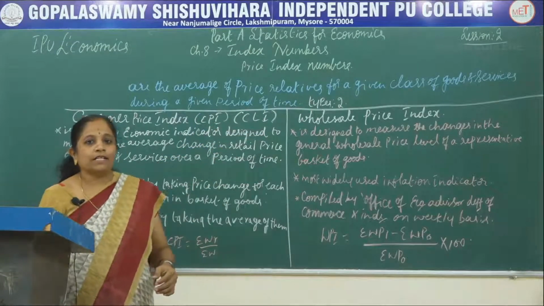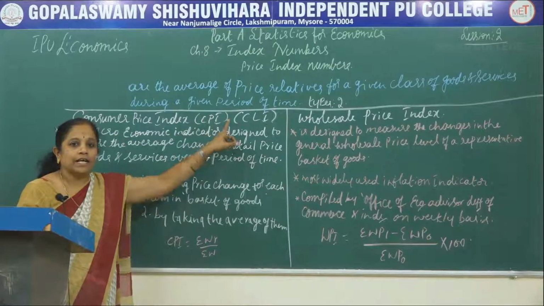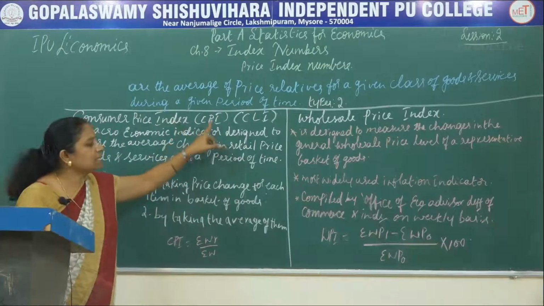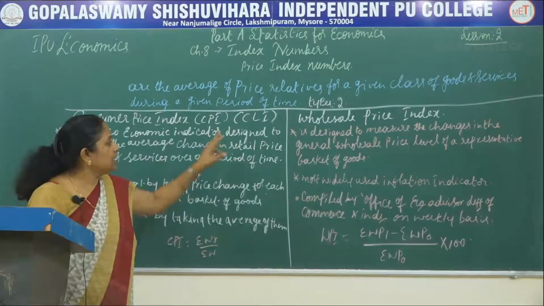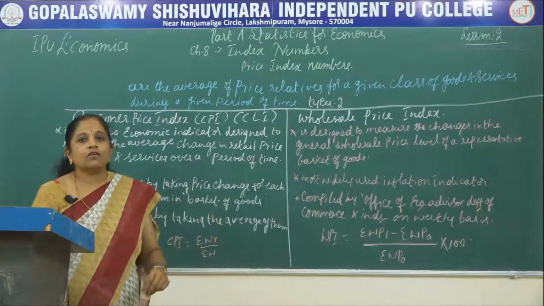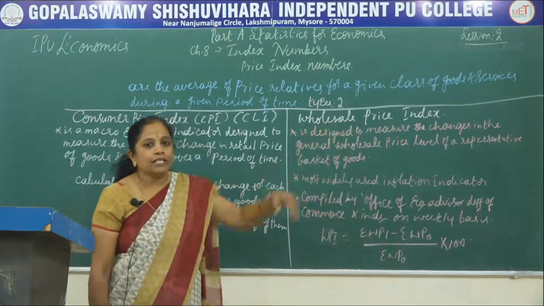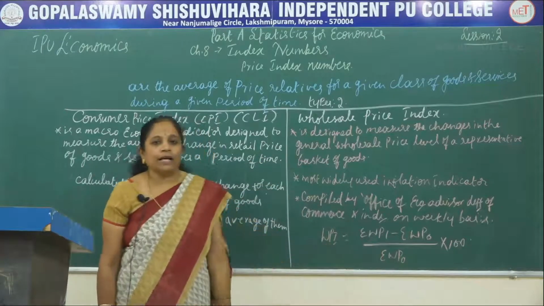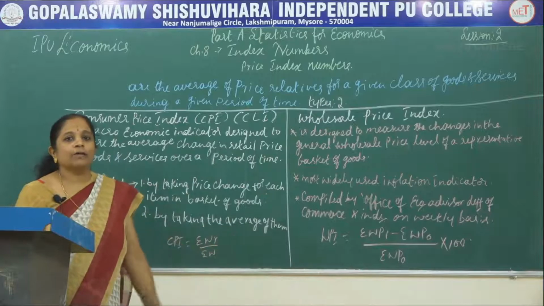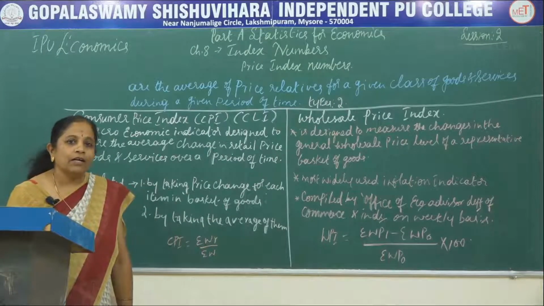The first one is the consumer price index number, commonly referred to as CPI, and it is also called the cost of living index. The second is the wholesale price index number, or WPI. These two are the important price index numbers considered by our economy.